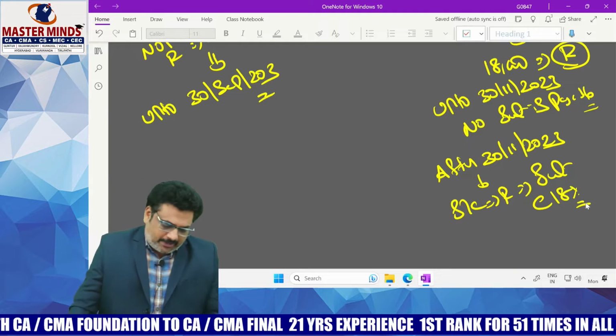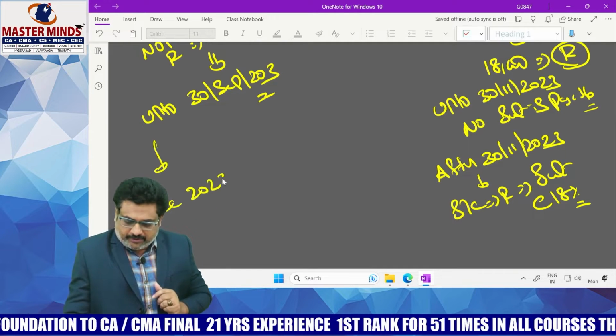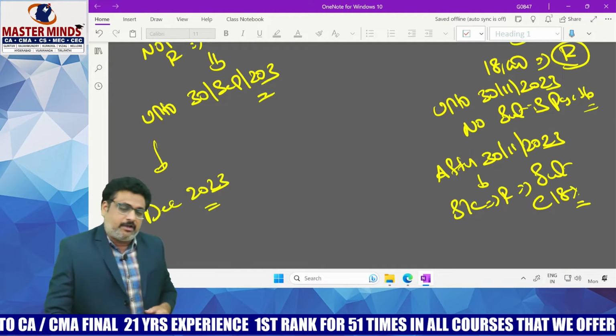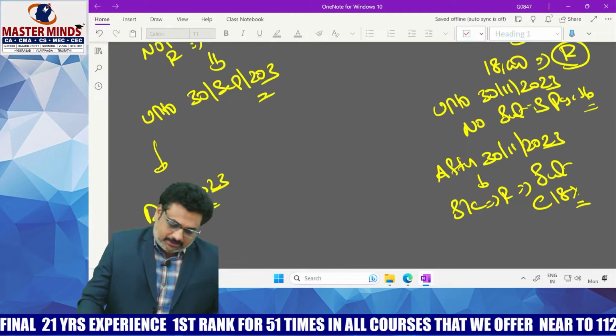Later on, let's say in the month of December 2023, the supplier uploaded that particular information in his GSTR3B. Is it possible to re-avail the ITC?